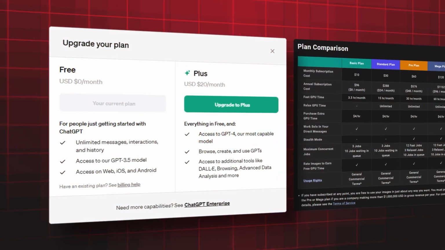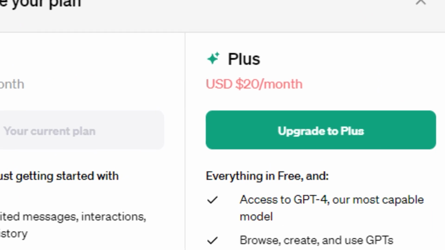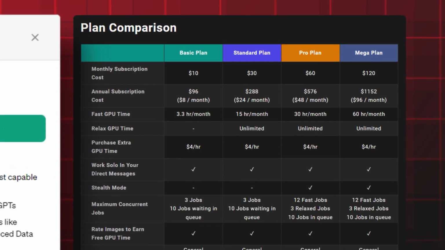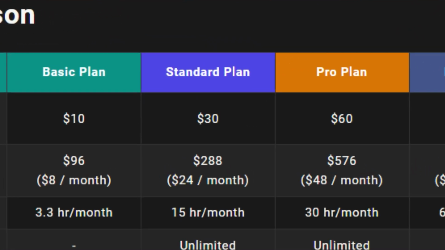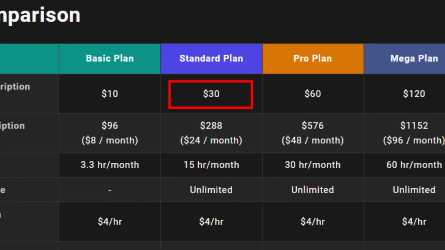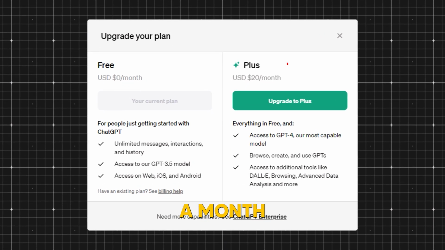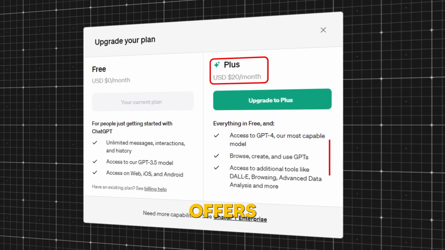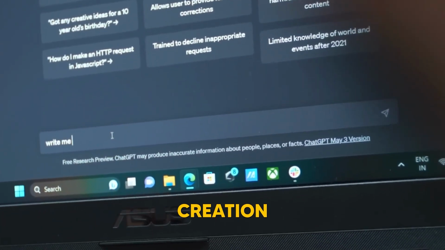But even after all those feature enhancements, the most shocking thing about this update is the price. Now, if you've used Midjourney before, then you already know there's a monthly upfront cost, with most people usually requiring the $30 mid-tier plan to meet their needs. This is the single biggest pain point for most Midjourney users. And for me personally, paying $20 a month for the combined use of ChatGPT Pro and DALL-E 3 offers me so much more value since I'm always using ChatGPT anyways in my daily life and in my content creation businesses